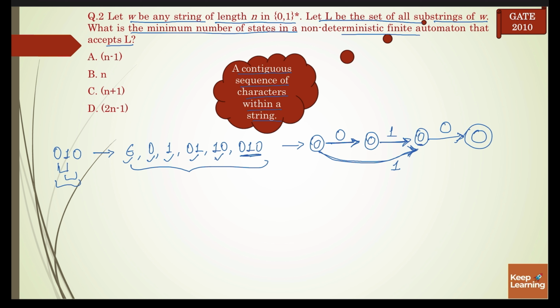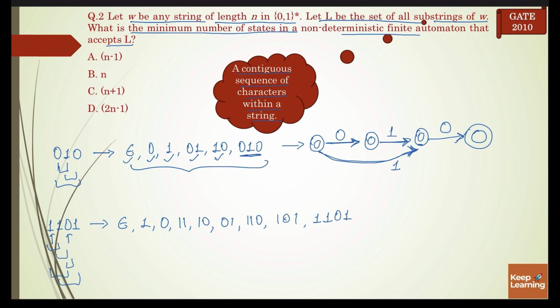Let's take one more string, that is 1 1 0 1, and the substrings will be epsilon, 1, 0, 1 1, 1 0, 0 1, and the substrings of length 3 will be 1 1 0 and 1 0 1, and the string itself.